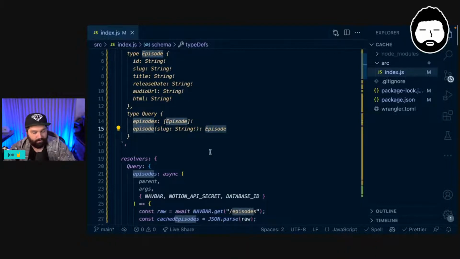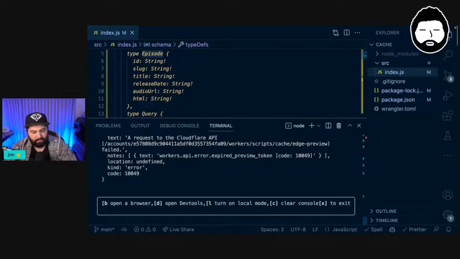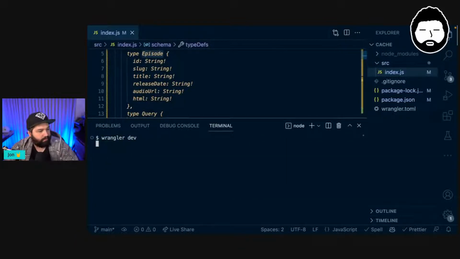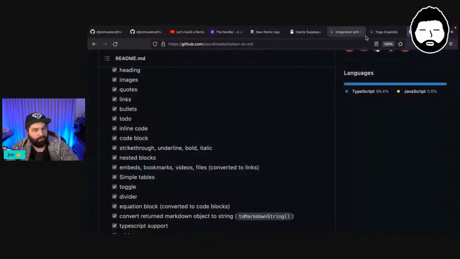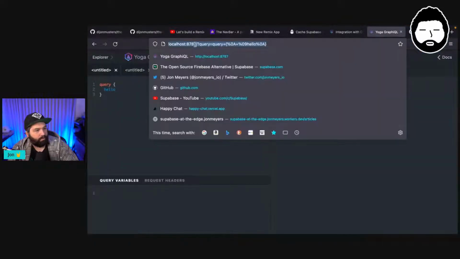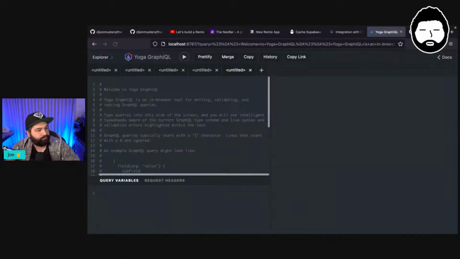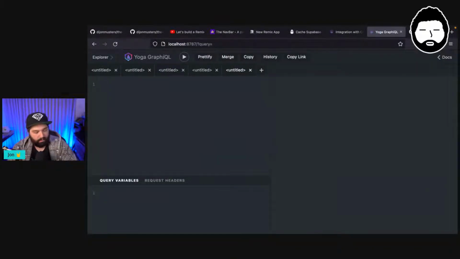So this is still running. Let's say Wrangler dev again, and we'll go back over to our GraphQL Yoga server and get rid of all that. Again, if you press Control Space, you will get a list of all the things that you can do. So here we want to send a query, and then again we can press Control Space to keep using IntelliSense to work out what we can actually query here and what we need.